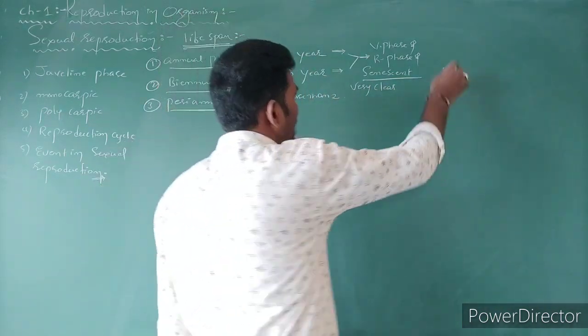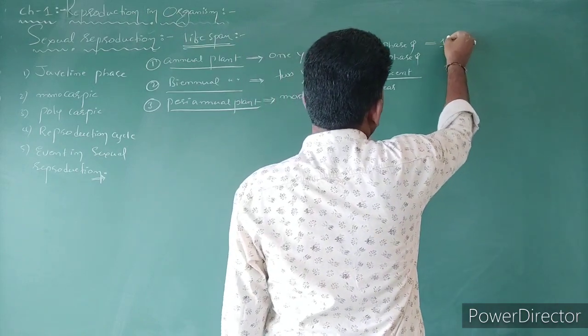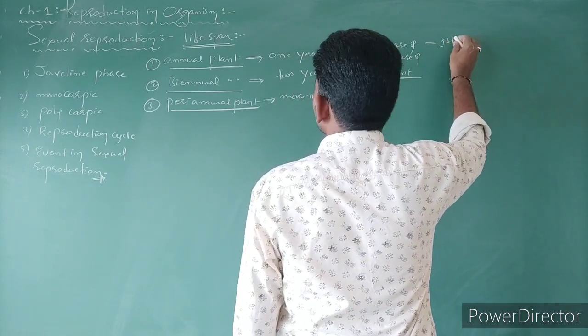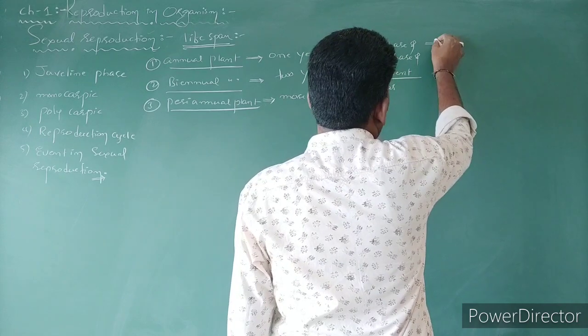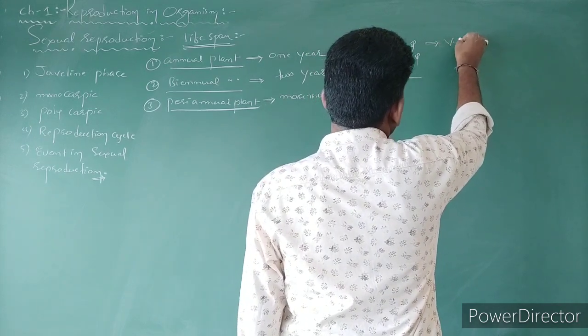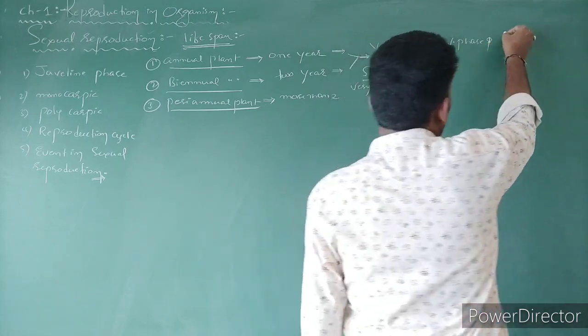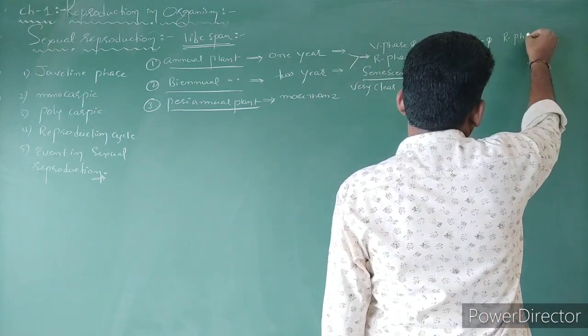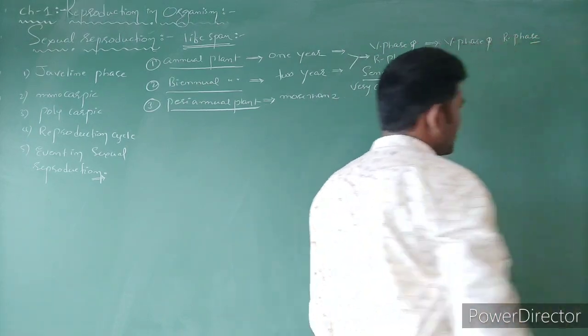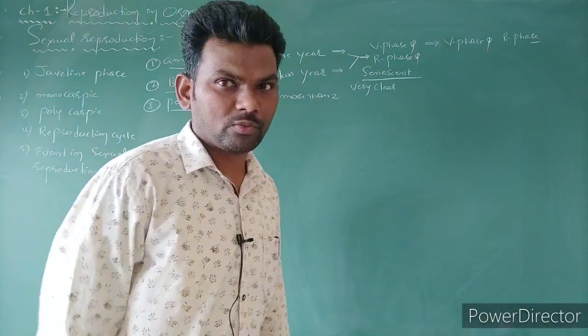In case of annual plants, the first half year is the vegetative phase. After the vegetative phase, it is followed by a reproductive phase.